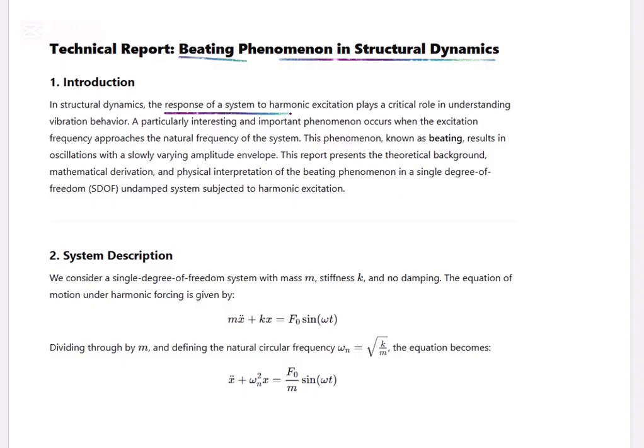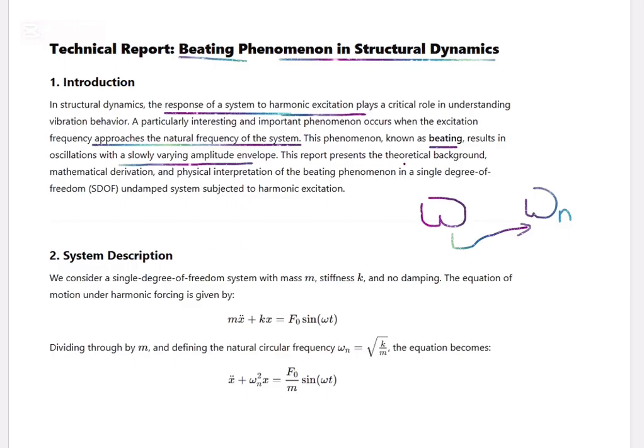In structural dynamics, the response of a system to harmonic excitation plays a critical role in understanding vibration behavior. A particularly interesting and important phenomenon occurs when the excitation frequency approaches the natural frequency of the system. That means, say, this is the external frequency and this is the natural frequency of the structure. If the external frequency approaches the natural frequency, then this beating phenomenon occurs, resulting in oscillation with a slowly varying amplitude envelope.